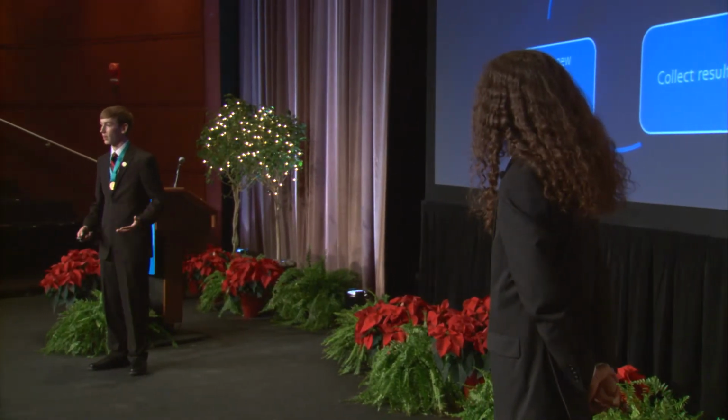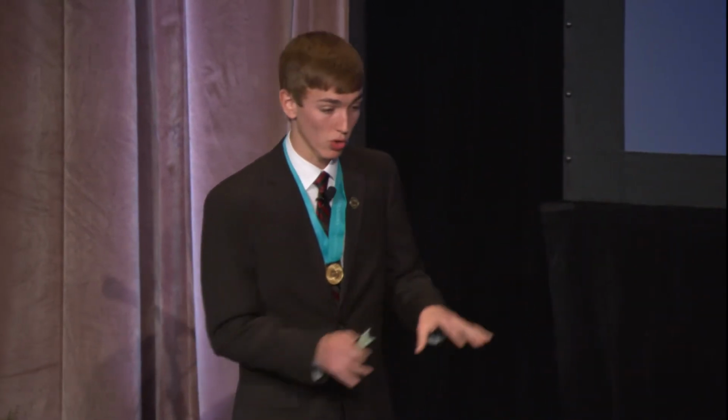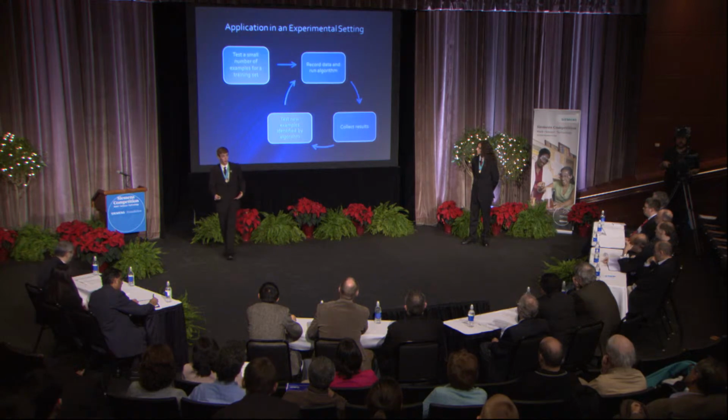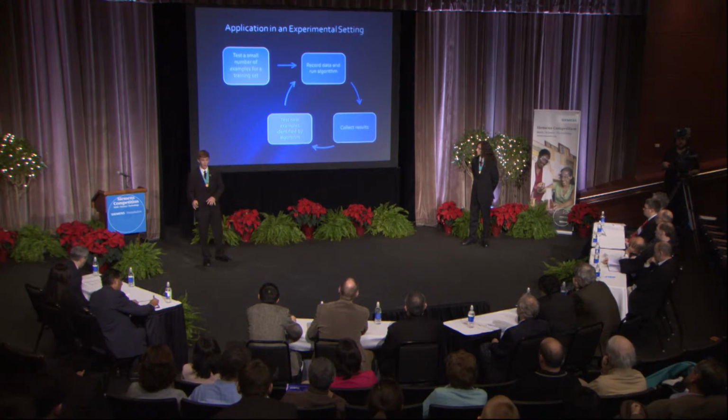If our algorithm were applied in a true experimental setting, the process would be as follows. We begin by testing a small number of examples for a labeled training set. Usually testing an example involves running it through a laboratory to determine the class label as well as all the features associated with it. This data would then be recorded in a data set, and the algorithm would run. The algorithm would then yield the results, which identify new examples that will most improve the model by being labeled. We'll then test these new examples as identified by the algorithm by running them through the laboratory to determine class label and features, add that new data to the data set, and repeat the process.